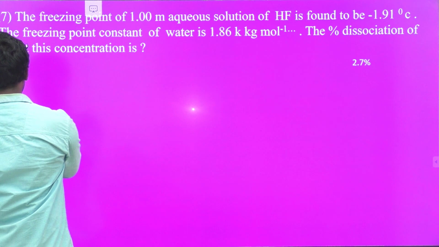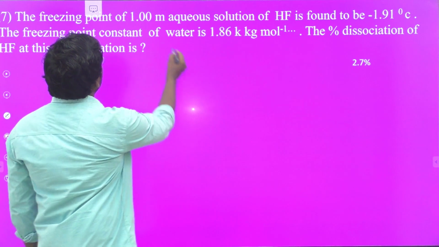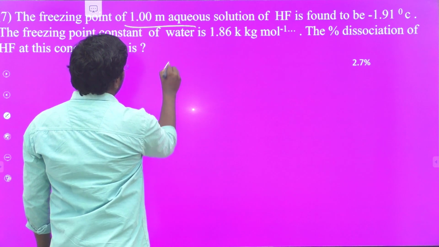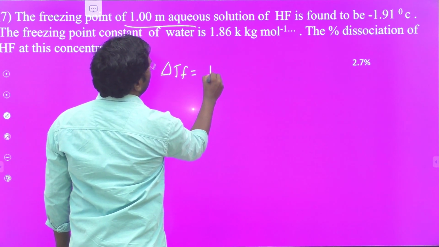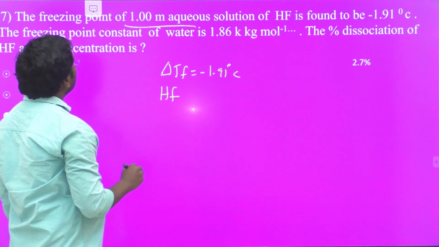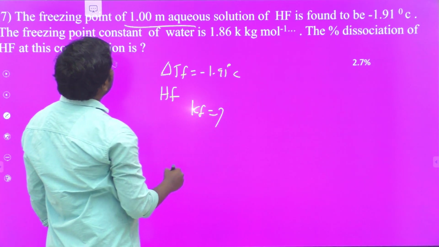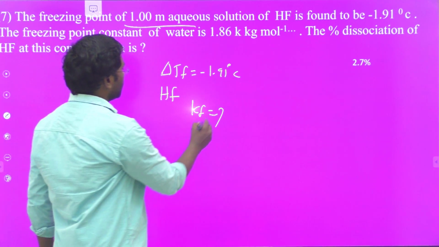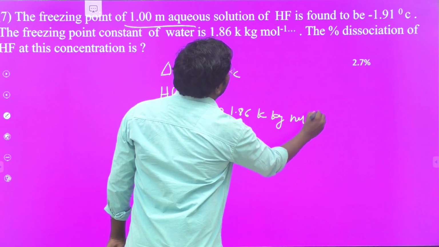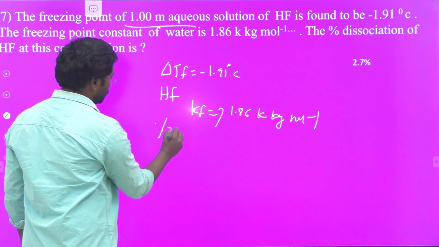The freezing point of a 1 molal aqueous solution of HF is found to be, delta Tf is given as 1.91 degrees centigrade, for HF, hydrogen fluoride. The freezing point constant of water, Kf, is 1.86 Kelvin kilogram per mole. We have to calculate the percentage of dissociation of HF.